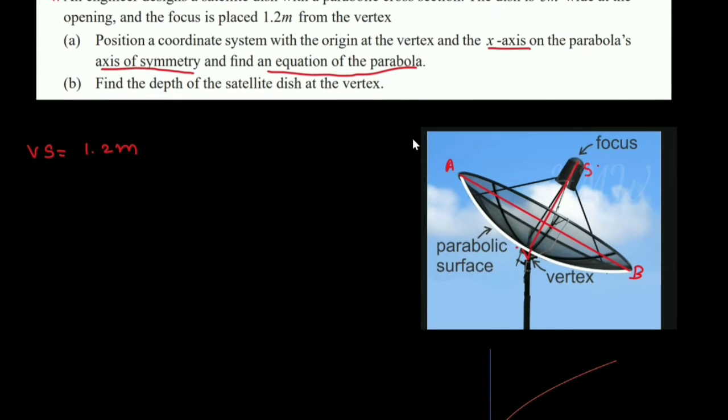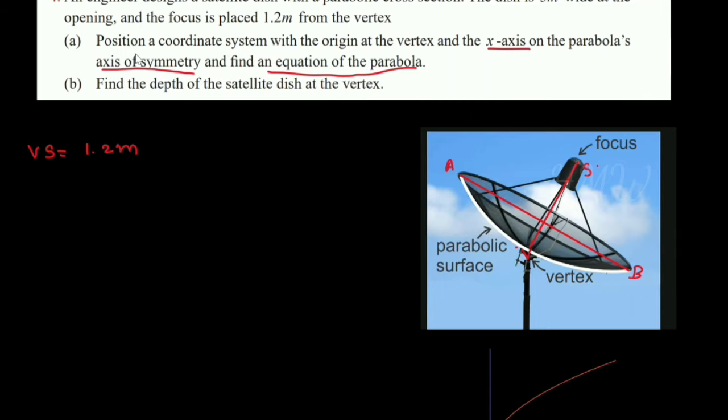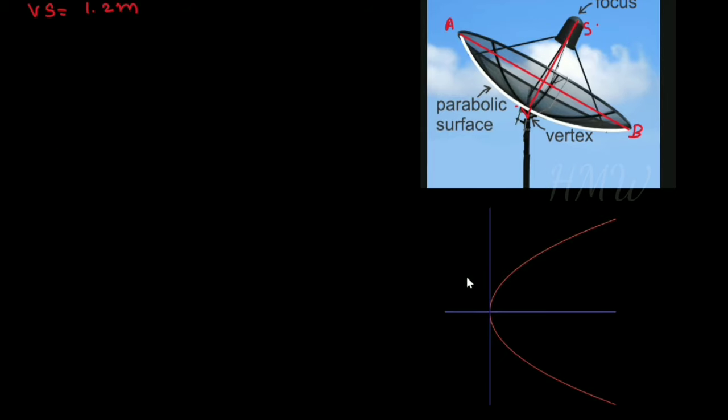So this is the dish, this is the satellite dish. So we can draw it like this. You have to draw the diagram, position a coordinate system with the origin at the vertex. So this is the origin of the coordinate system. This is the x-axis, this is the y-axis. So this is the origin. The origin becomes the vertex.